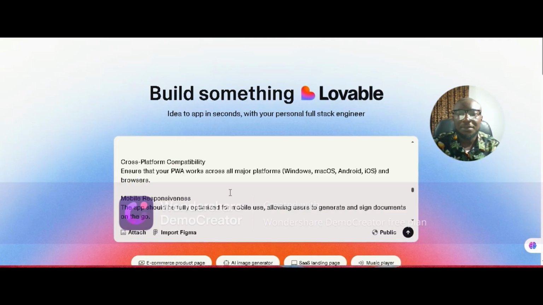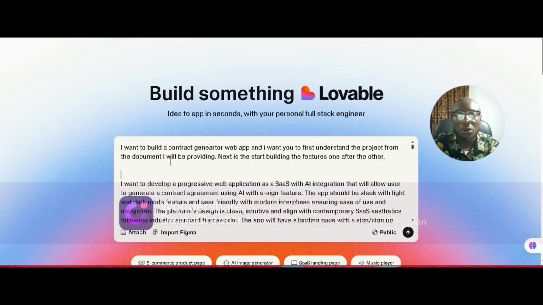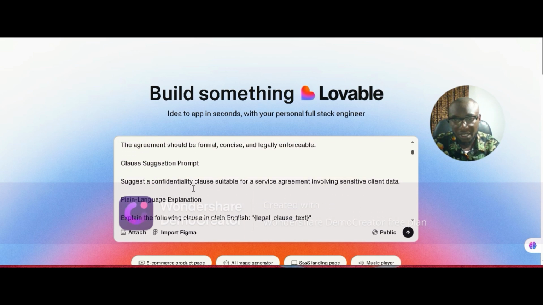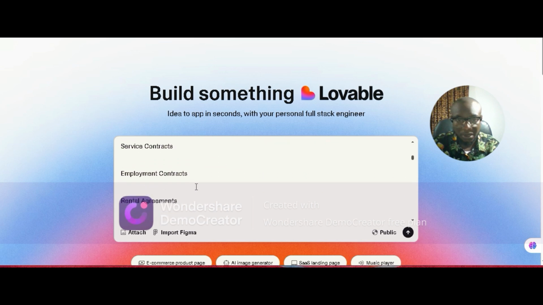After we must have saved our ideas inside the doc, all we have to do is copy it to Lovable. We're going to copy it to Lovable and then write this prompt. After writing this prompt, we'll paste everything onto the box, then we'll go ahead and send it.